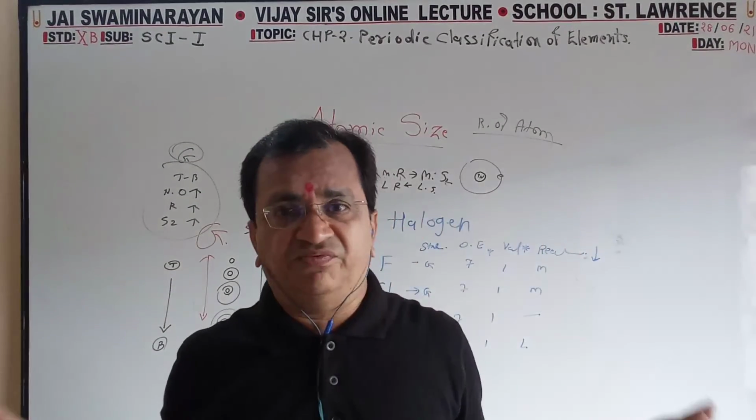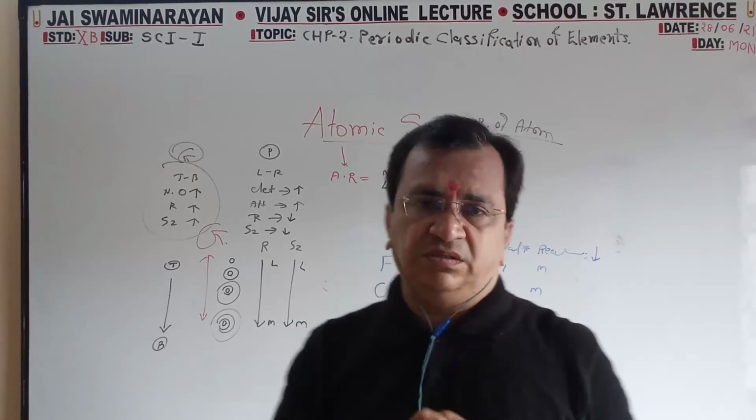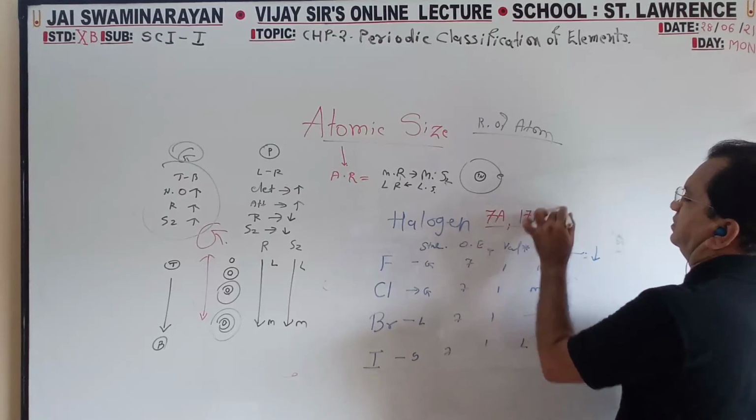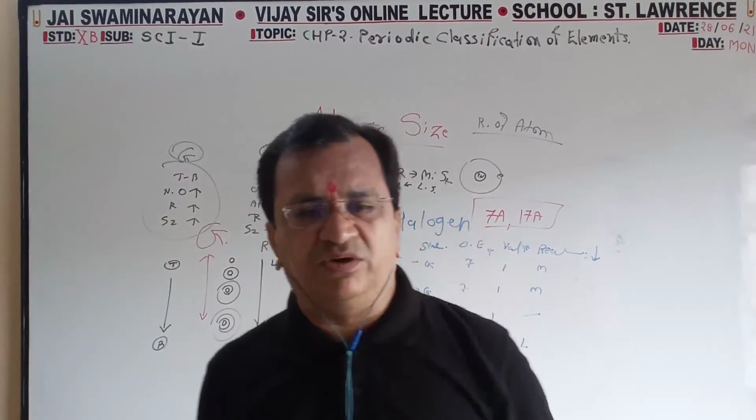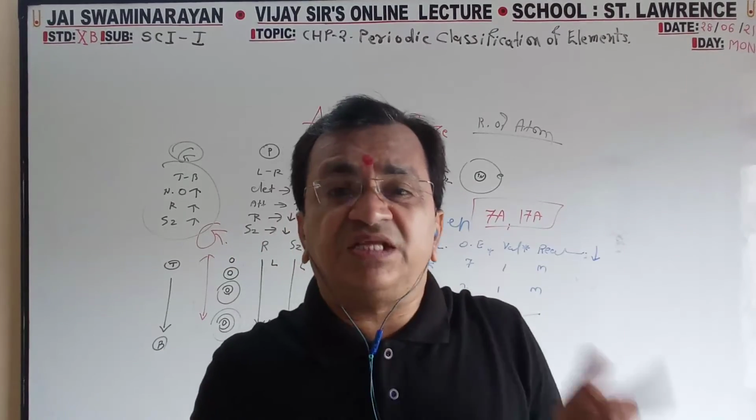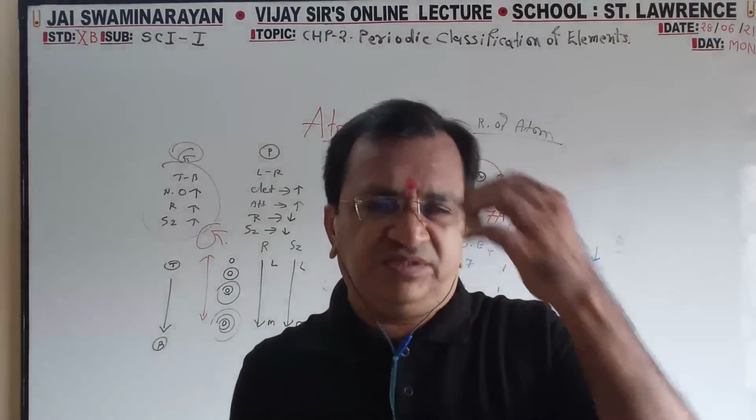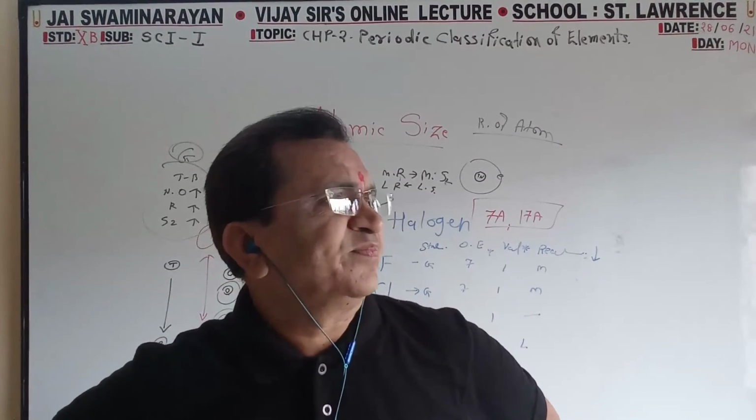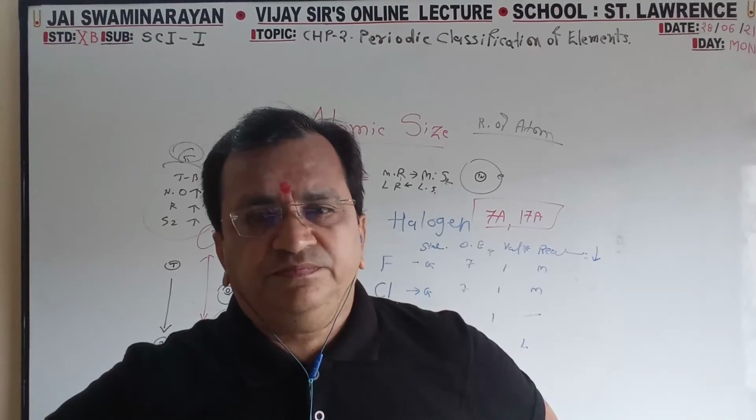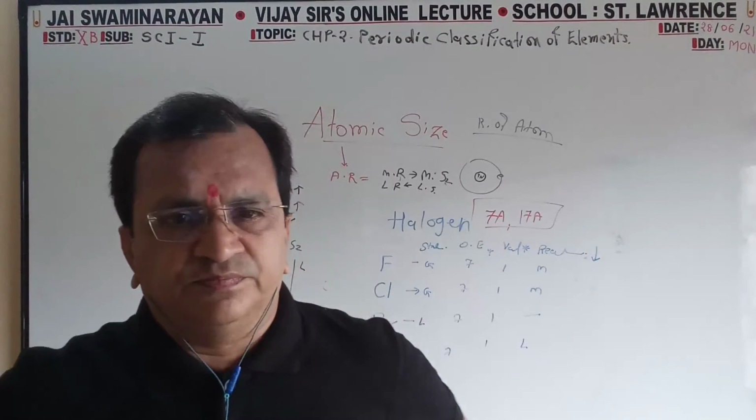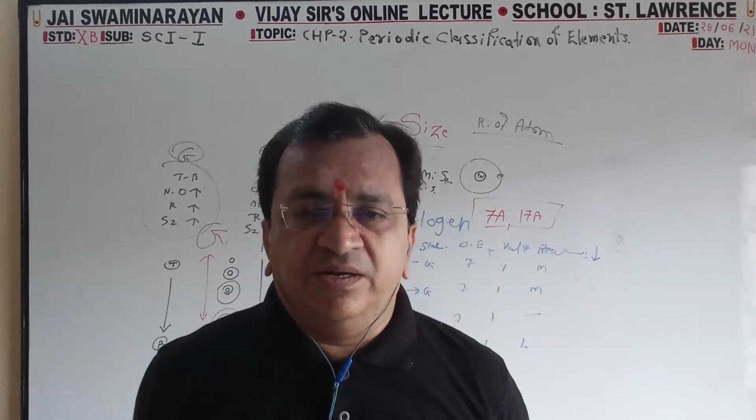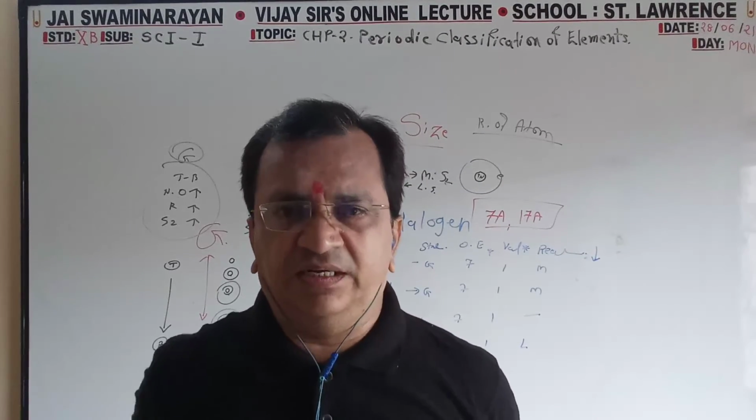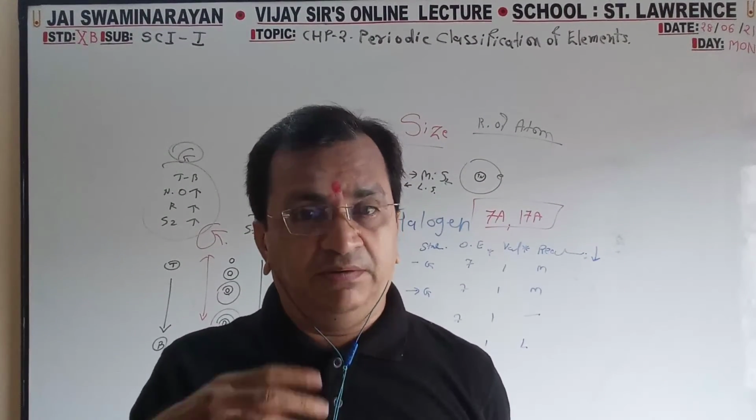Halogen family means 7th A group. They can ask 7th A or 17th A group. Halogen means 7A group, 17A group. 7th A means 7 electrons in the outer orbit, because the number of the group is the number of electrons present in the outermost orbit. Halogen means 7th A group elements. These are fluorine, chlorine, bromine, iodine. Now the speciality we have to write.